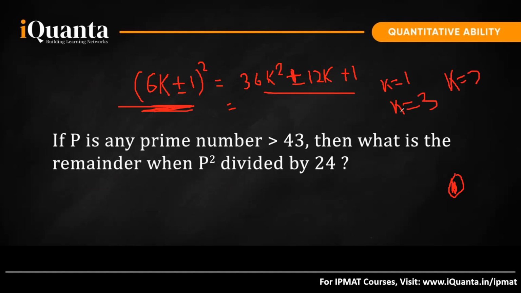Say put k equal to 1, you will get 36 plus 12 plus 1. What do we get? We get 49. So I had a prime 6k plus minus 1. I squared it. I got this. And when you put k equal to 1, you will only be getting a prime like 7. So if you put some bigger value of k, what will you get?